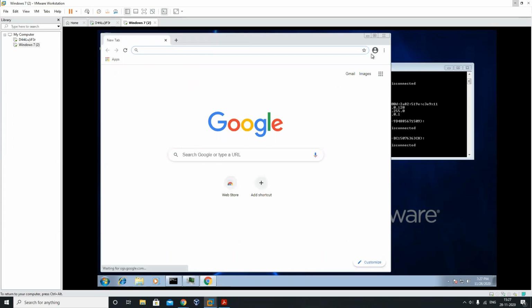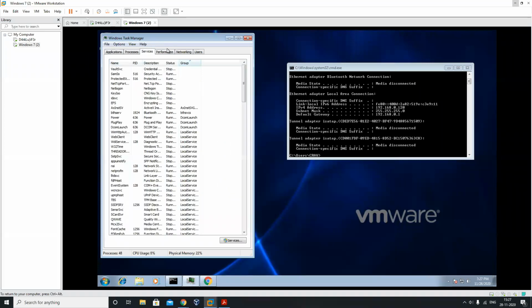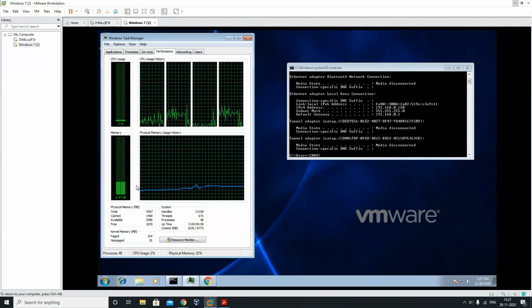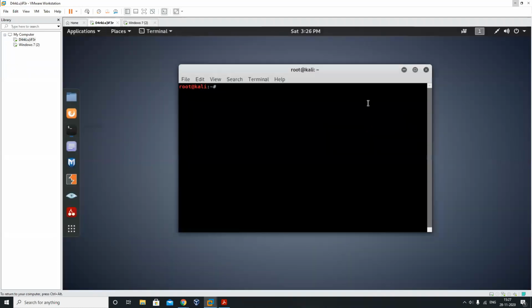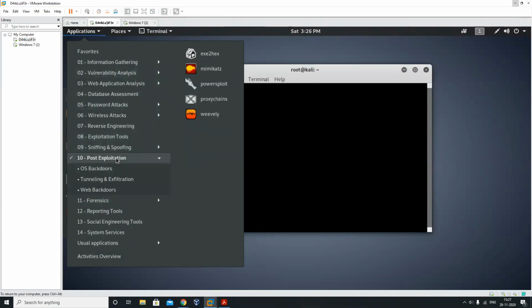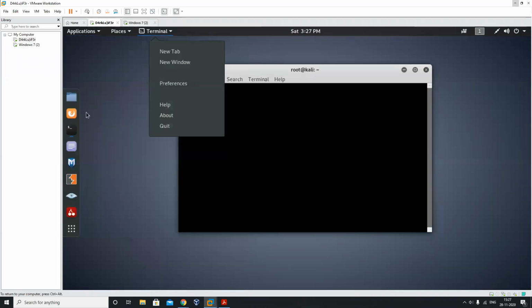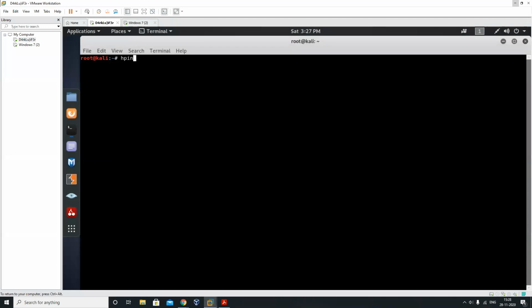So you can see we have a normal browser over here. The browser works on port 8080. But the major part of what I'm going to show is the networking part, how the network flow is working. So let's try a simple DoS attack with some of the tools. Over here we have lots of pen testing tools, and I'm going to use hping3.